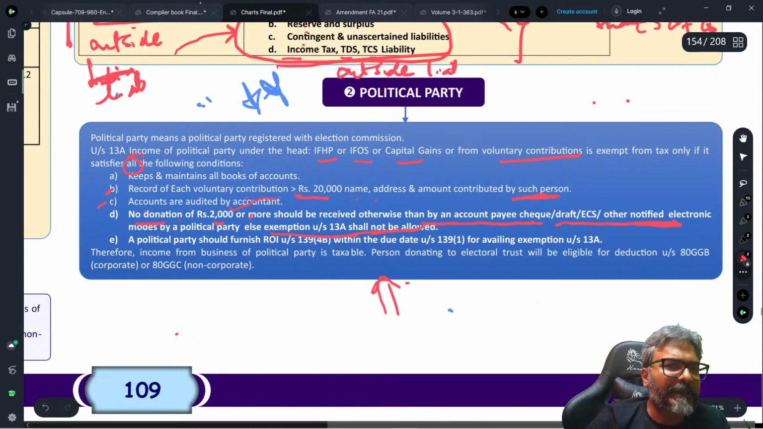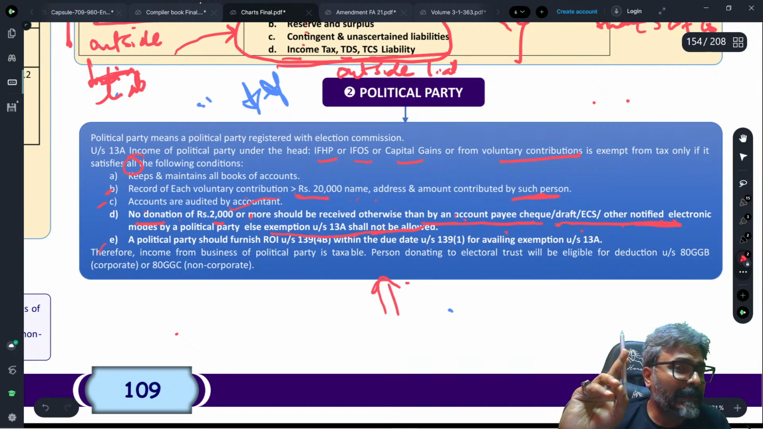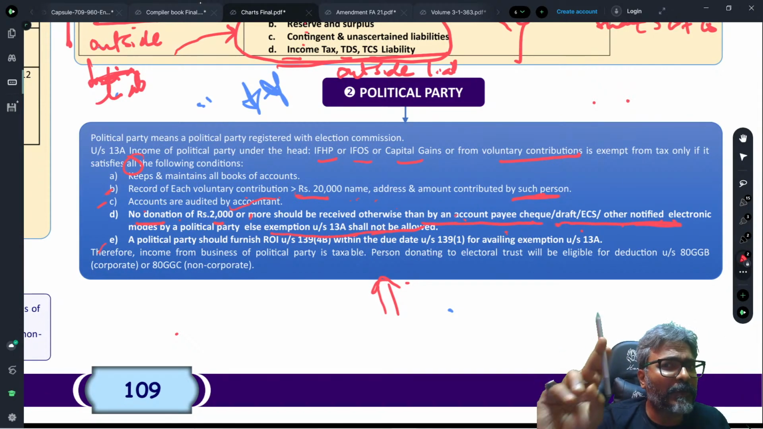So this is what it would be. No donation of rupees 2,000 or more should be received otherwise than by way of an account payee check, draft, ECS or other notified modes. Okay. So 2,000 is the limit. Be careful, students. 2,000 is the limit for this particular political party.